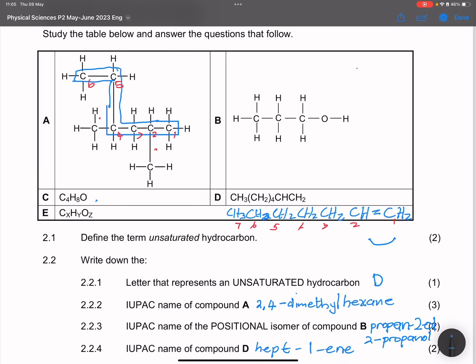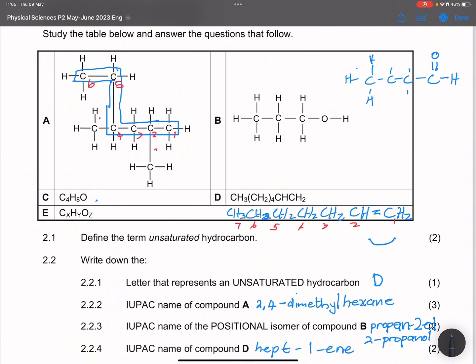So it would be C4H8O, so 4 carbons. The aldehyde would look like this. So the one would be an aldehyde, the other one would be a ketone.